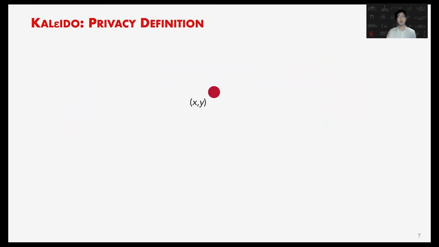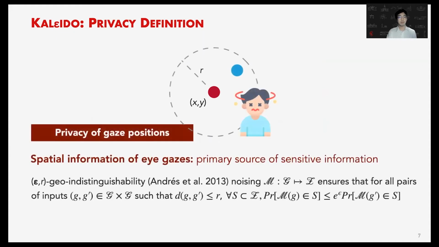How can we define the privacy for KALEIDO? Recall that the format of eye tracking data or eye gaze data is essentially a location. Here, I show an example in 2D. So KALEIDO's privacy guarantee focuses on the spatial information of eye gaze, which is the primary source of sensitive attributes and information.